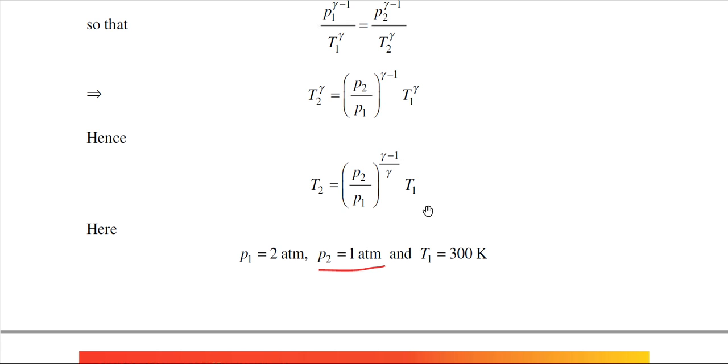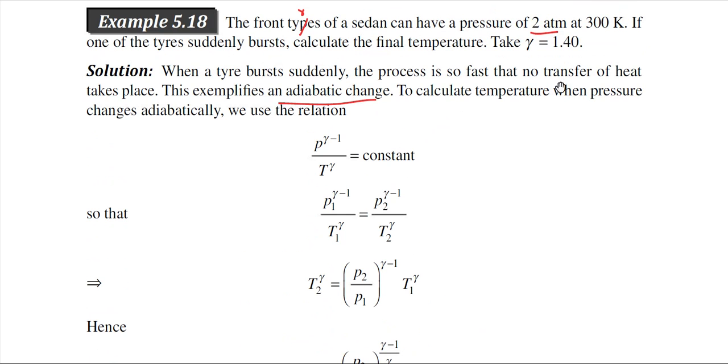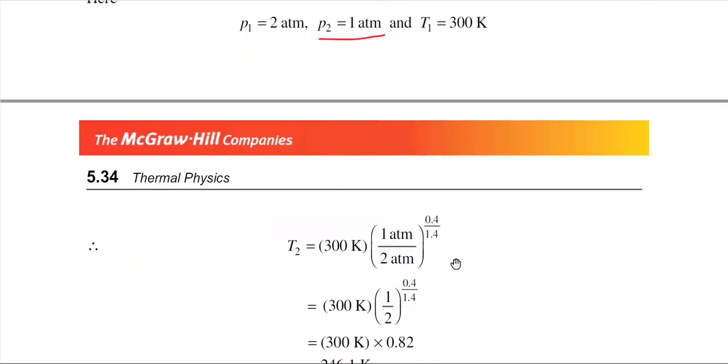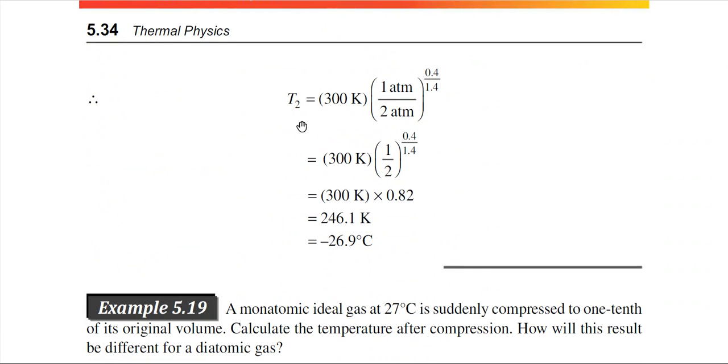So we know all the parameters on the right side, and in the problem it has been mentioned that gamma is 1.4. So finally we can calculate the final temperature T2. You see that the final temperature is minus 26.9 degree centigrade. As air goes from a high pressure to a low pressure value, the temperature decreases, and this is the value, minus 26.9 degree centigrade.